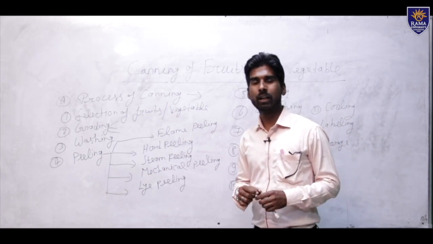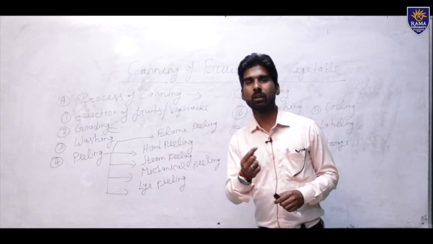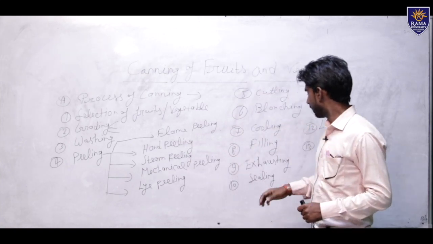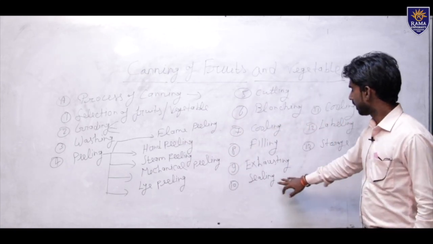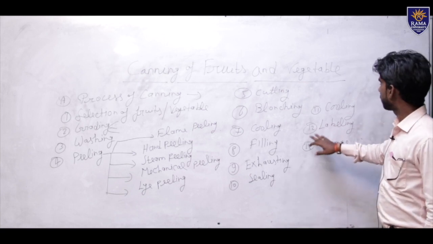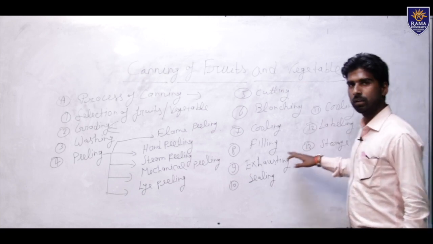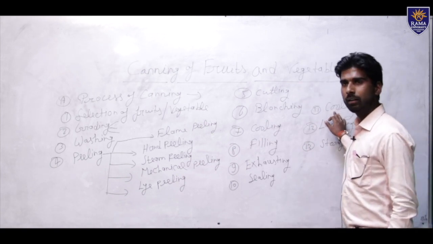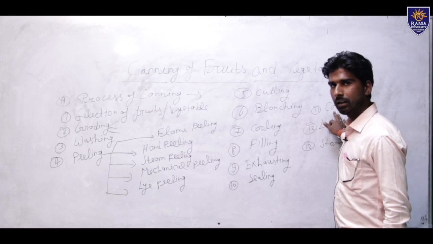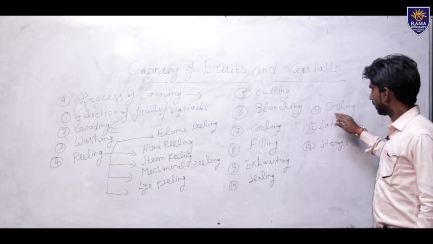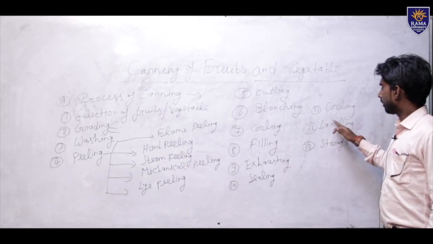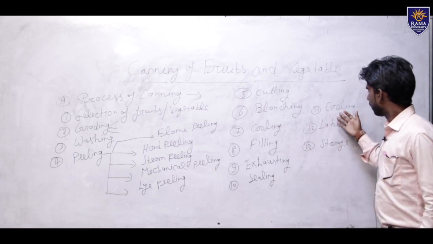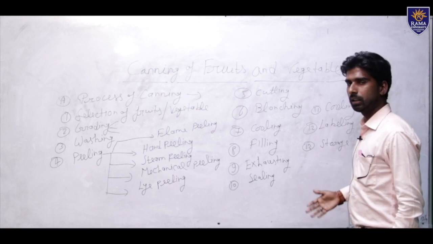We use different waxing on bottles, and then the cans are cooled in water. After the cans are cooled, we use labeling.